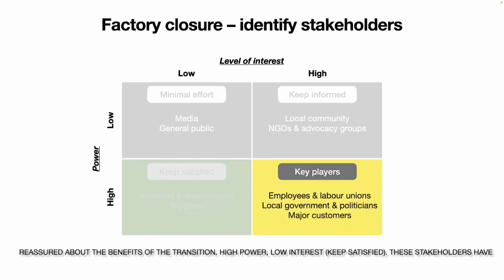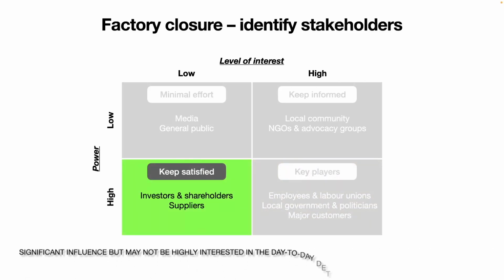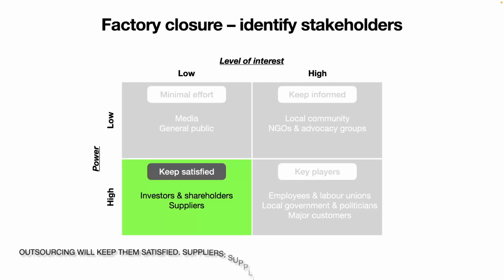High power, low interest: keep satisfied. These stakeholders have significant influence but may not be highly interested in the day-to-day details. They should be kept satisfied to prevent any opposition or intervention. Investors and shareholders. They are primarily interested in the financial performance and long-term profitability. Communicating the cost savings and potential profitability from outsourcing will keep them satisfied.